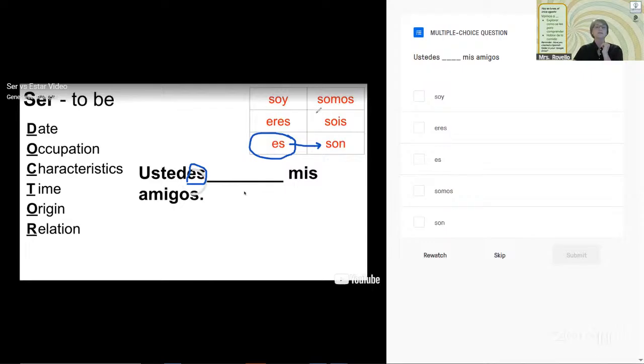I can tell you, for me in this class, we are not going to use this one. This is the vosotros that they use in Spain. And since we live in the Americas, you guys, as long as we know that it exists, I'm cool with that, but we're not going to practice that one much, okay? So, yeah, muy bien. Good job, you guys. So, yay, you got it. So, son, okay, good job.